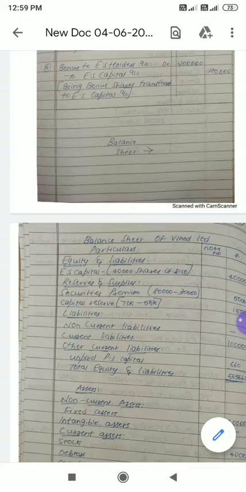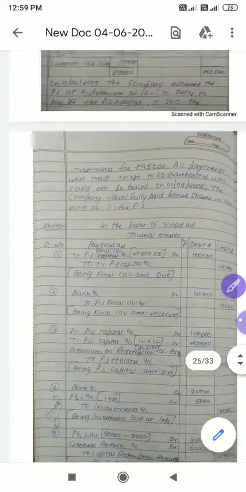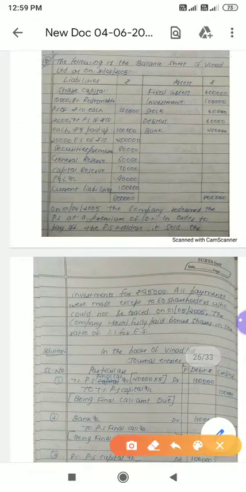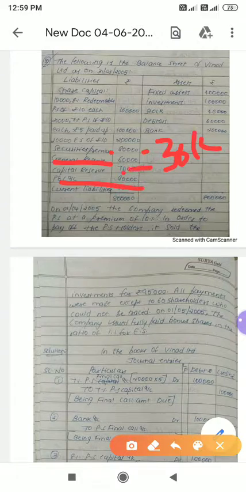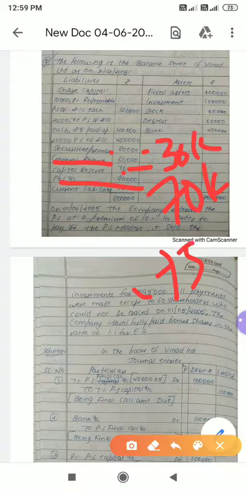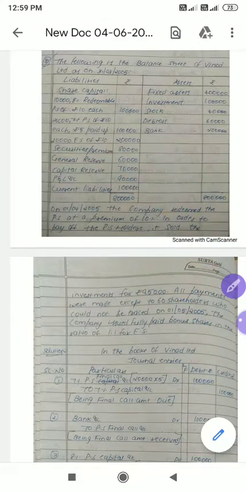Okay. Next we'll go to reserves and surplus. Under reserves and surplus, look here, we had security premium 80,000. Out of that we utilized 30,000. The balance will be how much? 50,000. We have completely utilized general reserve, so no need to show. We have completely utilized the P&L account, no need to show. But under capital reserve, out of 70,000, we have utilized only 55,000. The balance is how much? 15,000. That should be shown in the balance sheet.